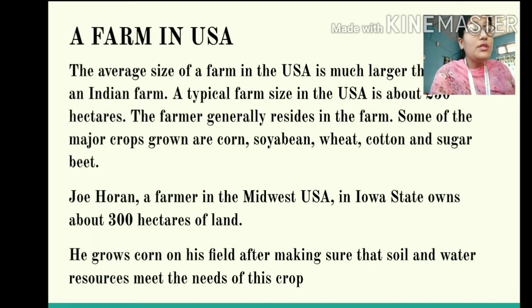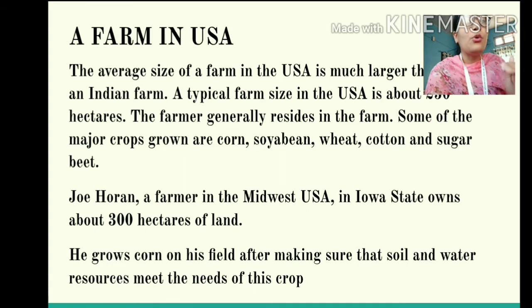So students, Munna Lal owned just 1.5 hectares. He was a small farmer. His land holding was very small. But Joe Horan owns 300 hectares of land. Such a big plot of land, right? And students, he grows corn on his field only after making sure that the quality of his soil and the water resources are good enough, or favorable to meet the needs of his crop.